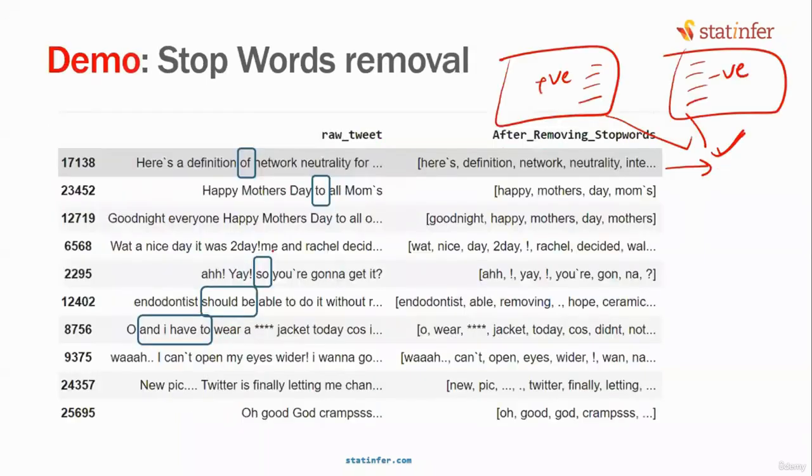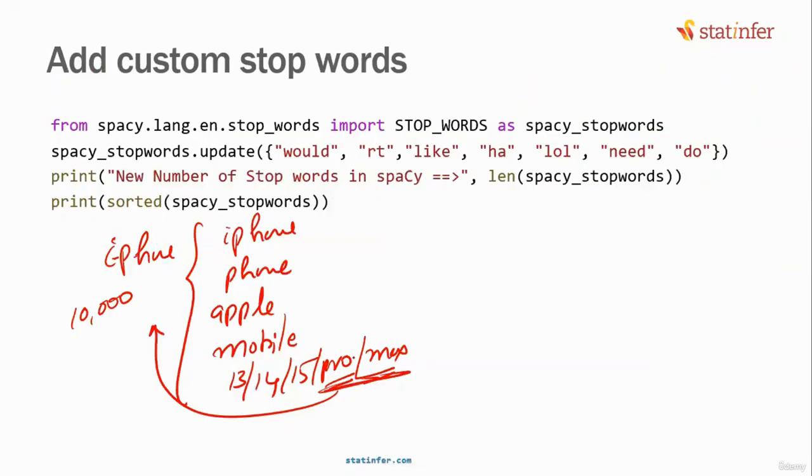But are we going to remove them from Twitter data? Does it make sense to remove pro from generic Twitter data? No, pro is a good word. You should keep that. But when you're talking about iPhone data, these will be the stop words. Maybe when you're working with Twitter data, sometimes you will see RT, retweet. Now that will be a stop word. That can be removed, isn't it? Like lol, these kinds of stop words can be removed.